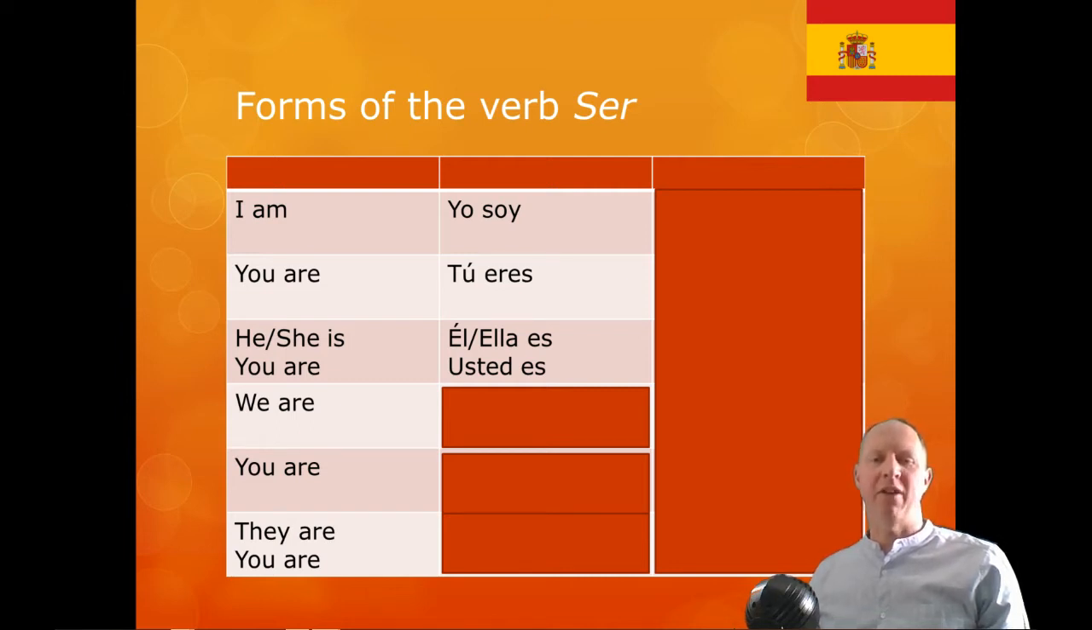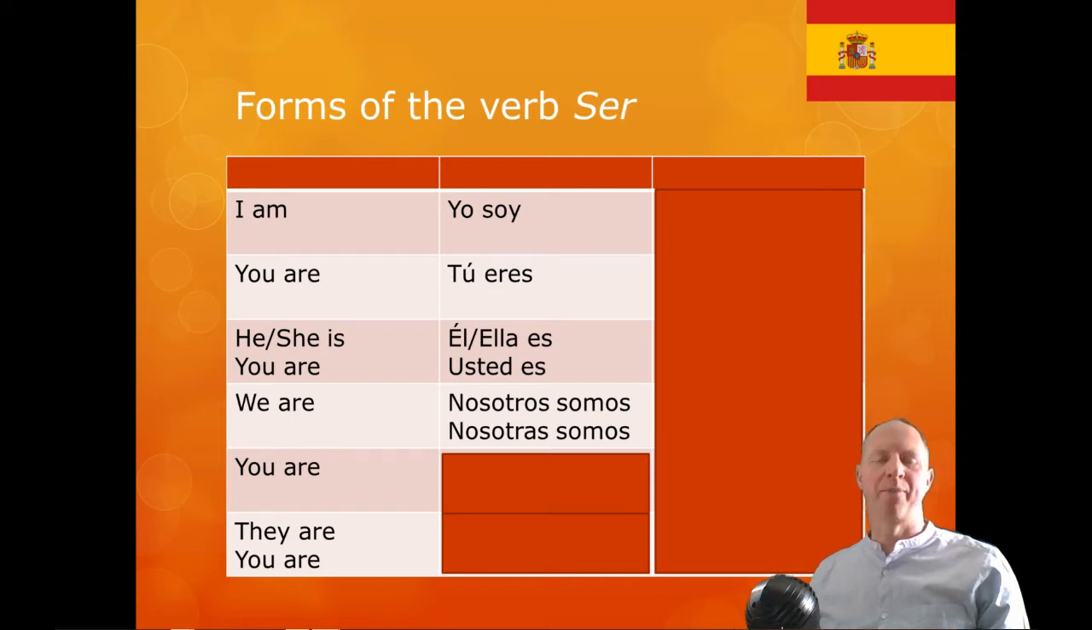The you are here is if I'm talking to one person formally. Usted es. And that form is not used very commonly in Spain. It would have to be quite a formal situation before you would use that. Okay, we are. Nosotros somos or nosotras somos. So I use nosotros if I'm part of a mixed group or an all-male group. Nosotras is only when the group is composed only of females.